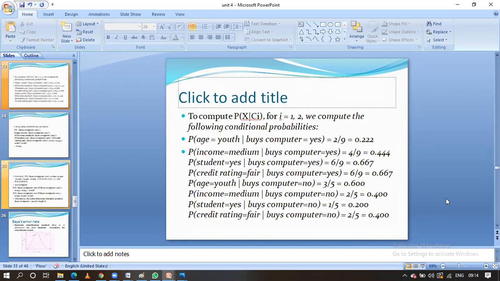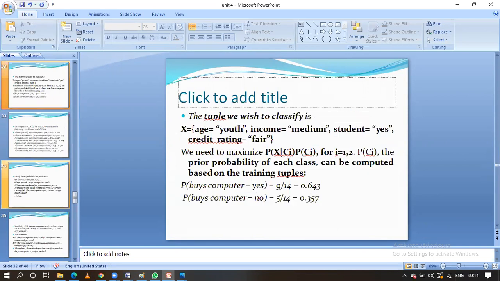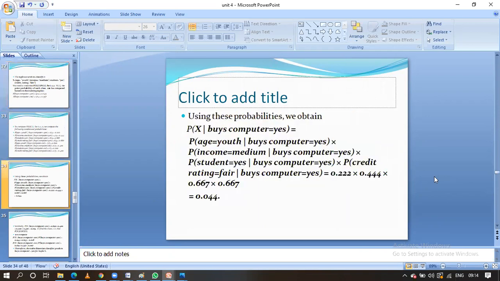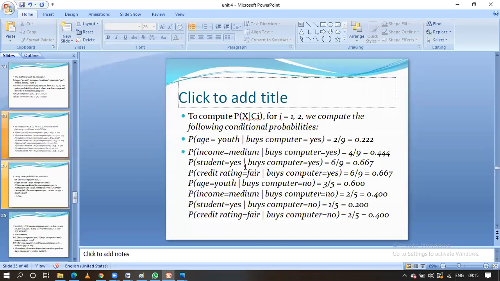Okay, now we have calculated the posterior probabilities, and we have already previously calculated the prior probabilities, that is the probability of buying computer equal to yes and probability of buying computer equal to no. These values will be useful, guys. Now I'm going to calculate, x is the test record, probability of x given buying computer equal to yes, that is age equal to youth given buying computer equal to yes, income equal to medium given buying computer equal to yes. We have to multiply all yes related information. For this input data, we have to calculate the probability, right?